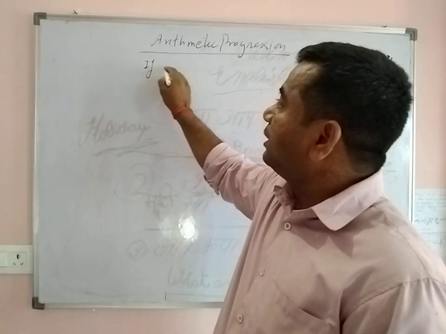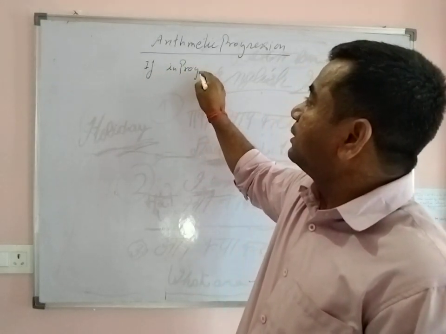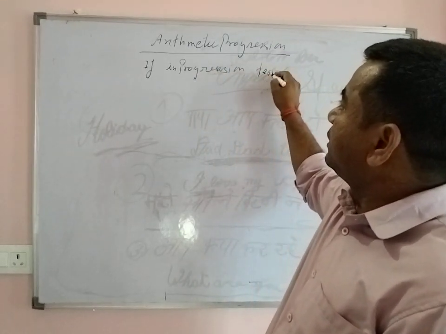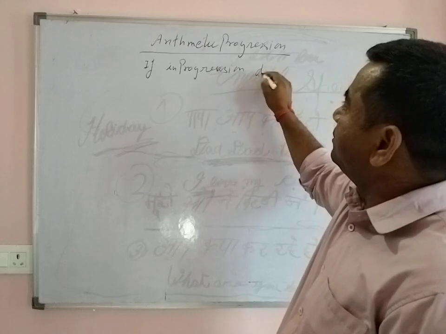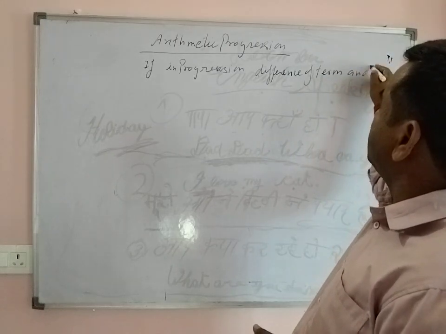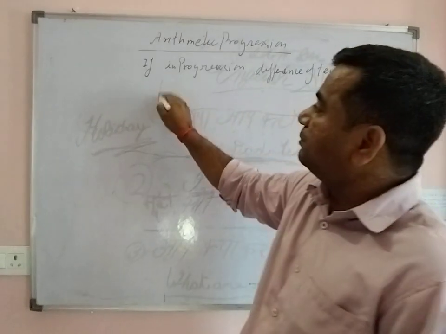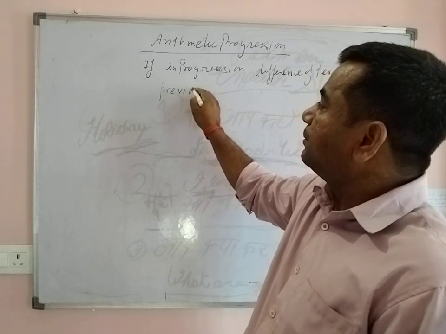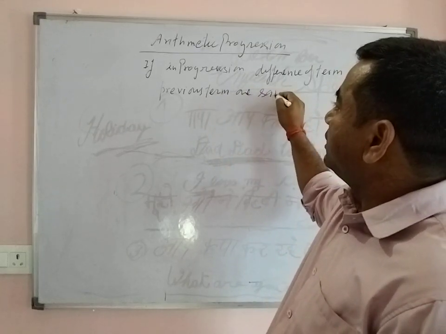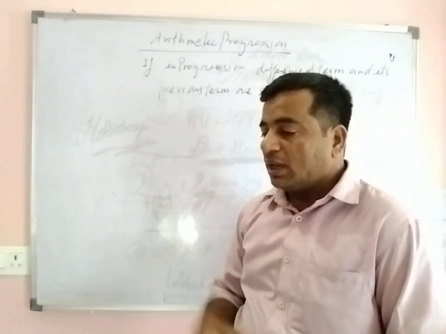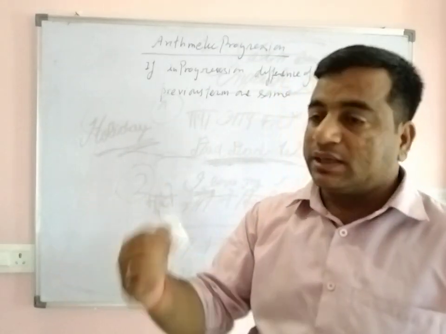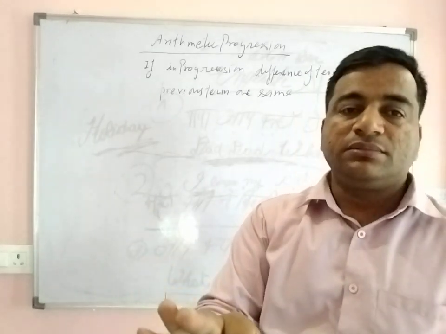So if in a progression the difference of a term and its previous term is the same. Like, take the third term and its previous term, the second term.